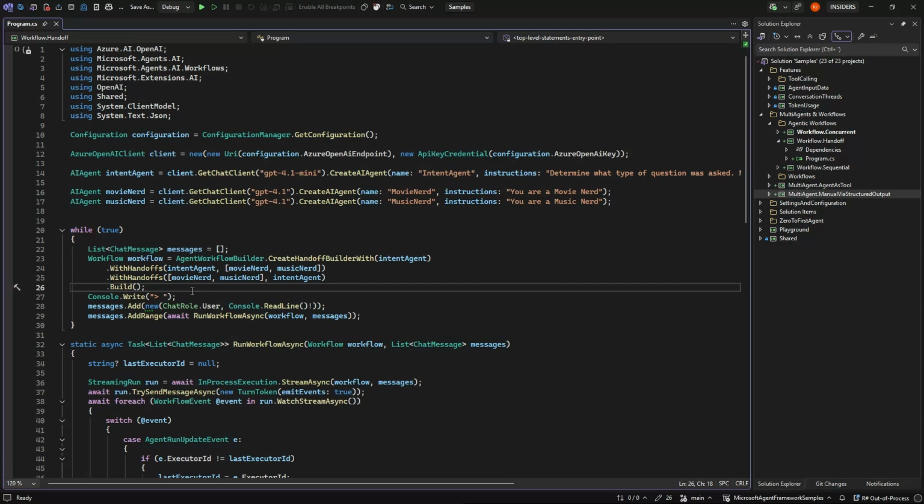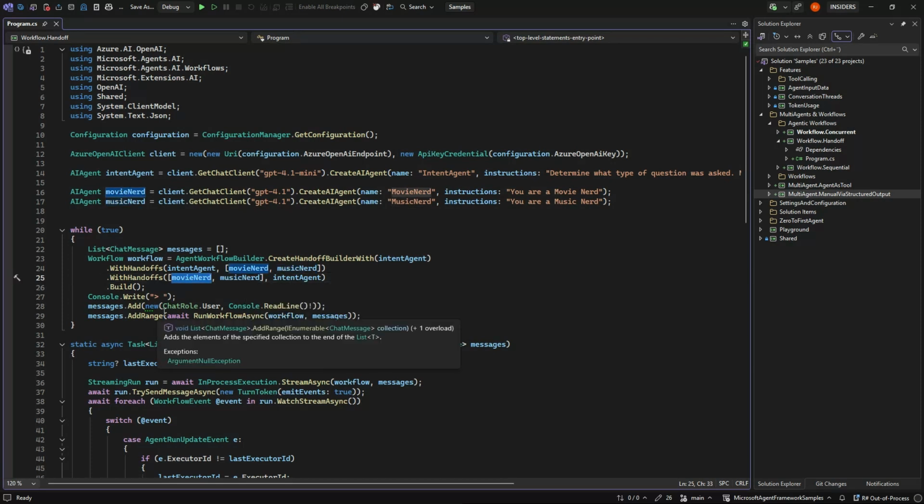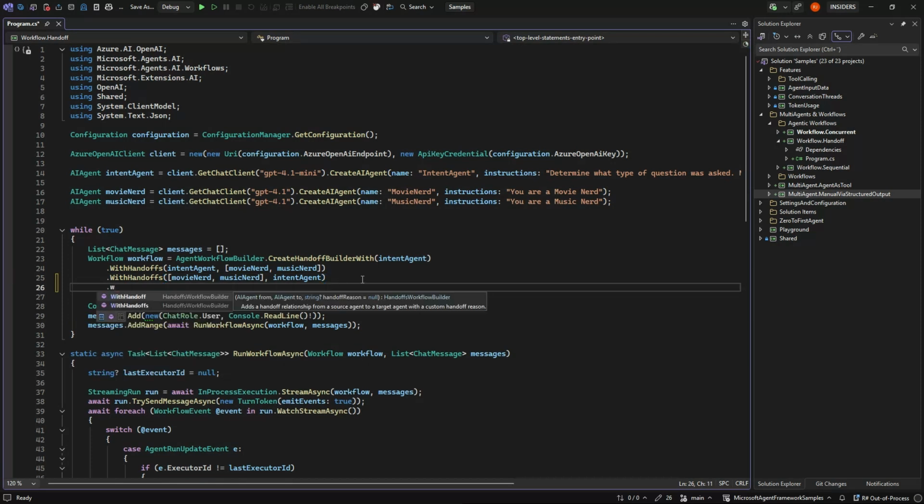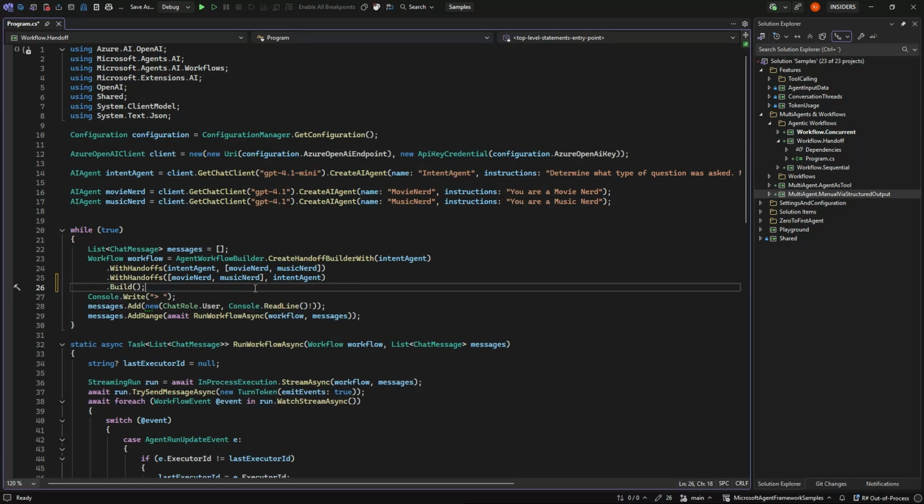So we are limiting the system here, saying the movie agent can never pass it on to the music agent, or the music agent can never pass it on to the movie agent. Had we needed that, we would have put in that either one handoff or multiple handoff. But in this case, it's just an intent agent back and forward.